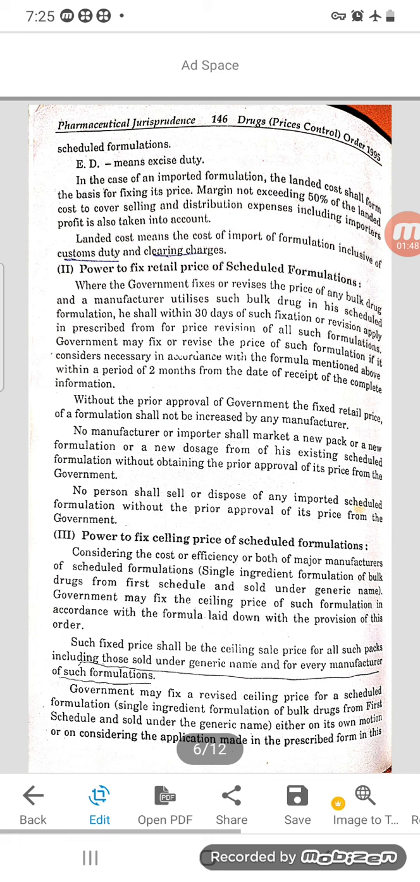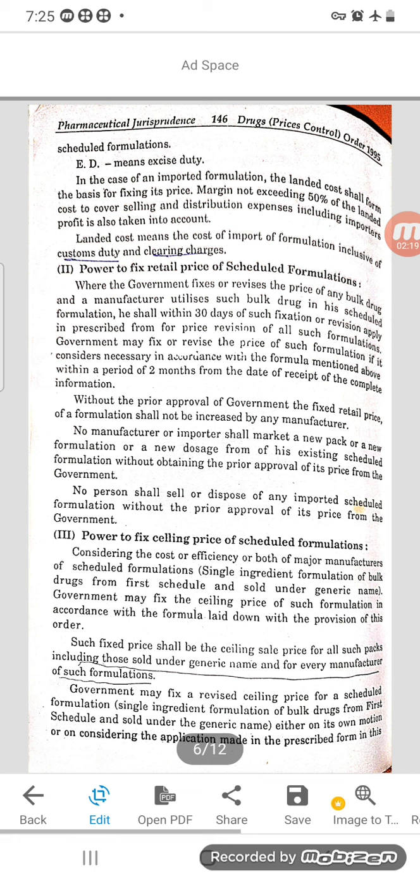Government may fix or revise the price of such formulation if it considers necessary, in accordance with the formula mentioned above, within a period of 2 months from the date of receipt of the complete information. If the government feels that the rate has to be revised, means in 2 months the rate will be revised. Without the prior approval of the government, the fixed retail price of the formulation shall not be increased by the manufacturer. Without the government's information, the manufacturer should not increase the price of the material.